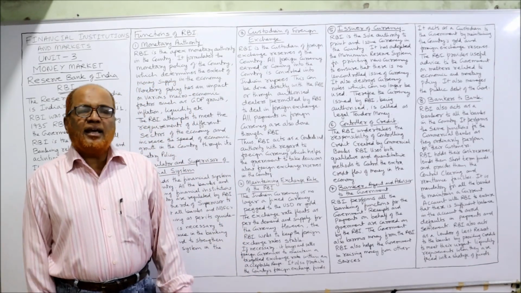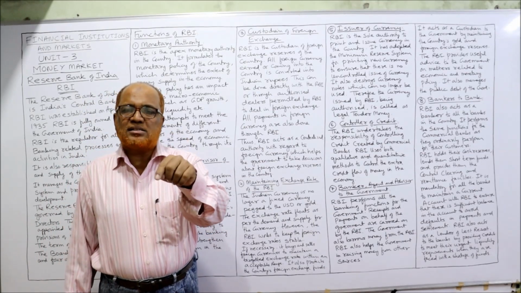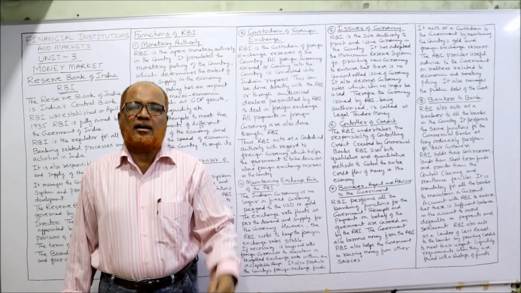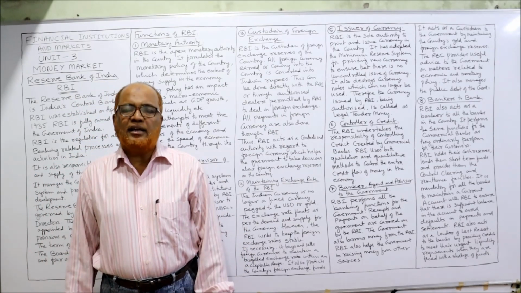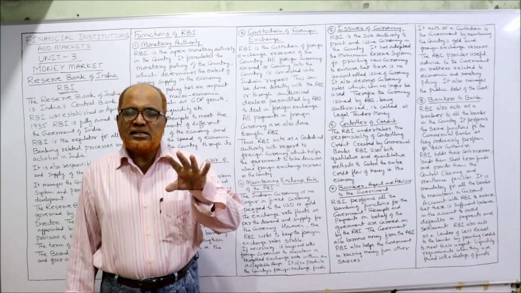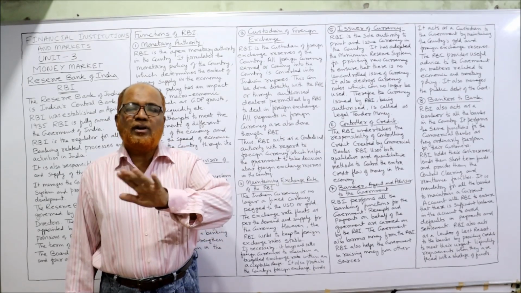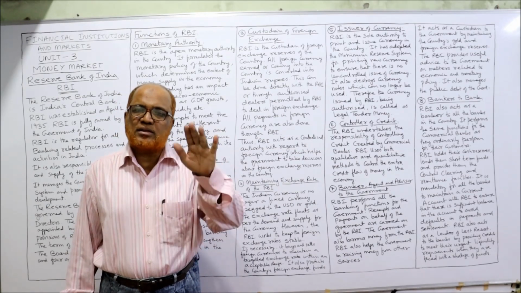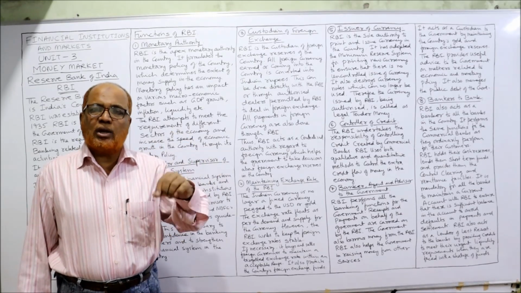Next one is maintaining exchange rate. Exchange rate means the rate at which one currency is exchanged for another currency. For example, presently the dollar rate in India is 81 rupees per dollar. That is the present rate. And this exchange rate will not remain constant. It will fluctuate.